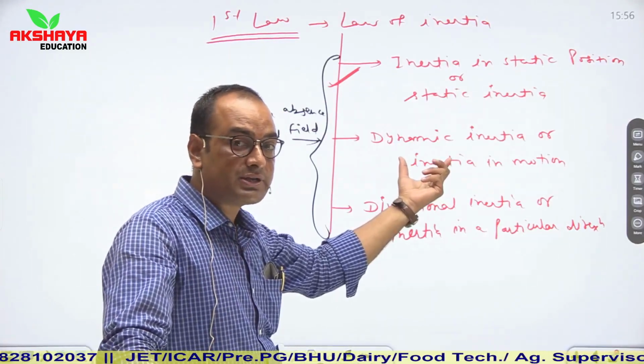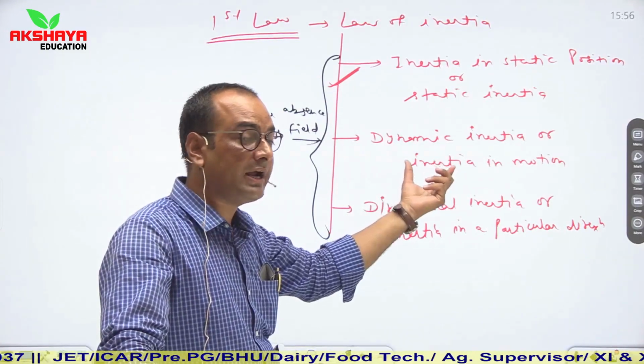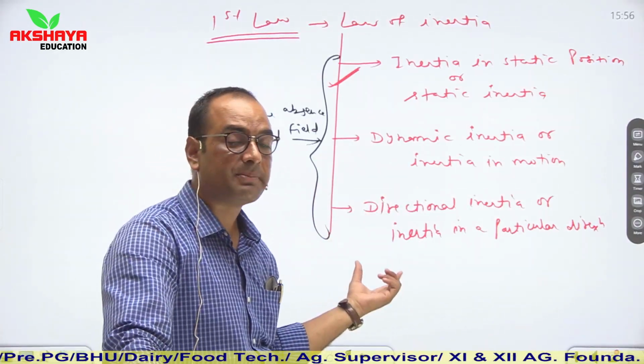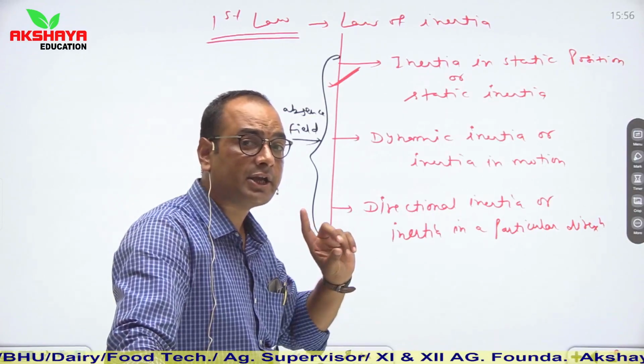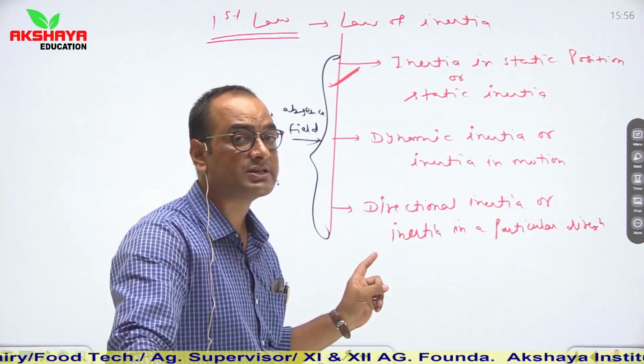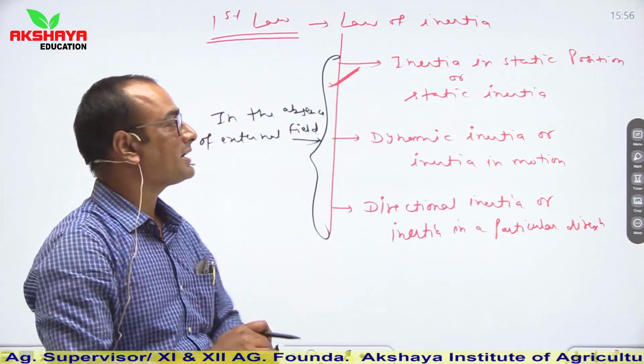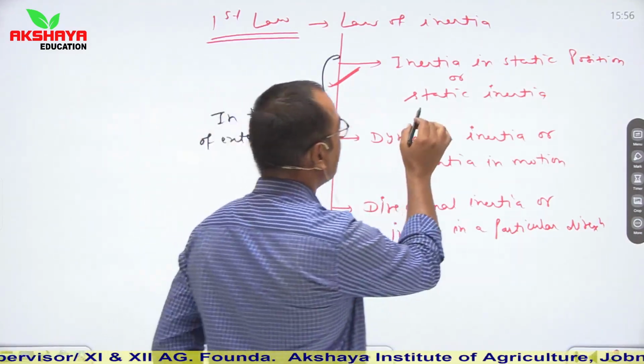If that object is in motion, then that will be in motion until any external force is applied on it. And if an object is moving in a particular direction, then that will keep moving in that particular direction until any external force is applied on it. तो बच्चों सिंपल तरीके से यहाँ पर इसको हमने क्लासिफाई किया है. अगर मैं तीनों के विथ एग्जाम्पल बात करूं,